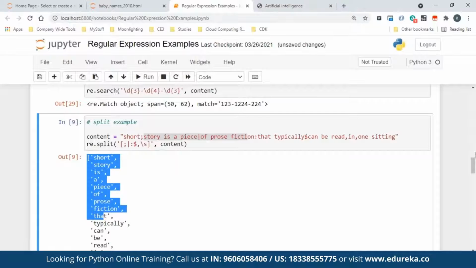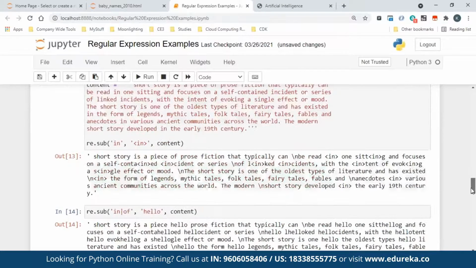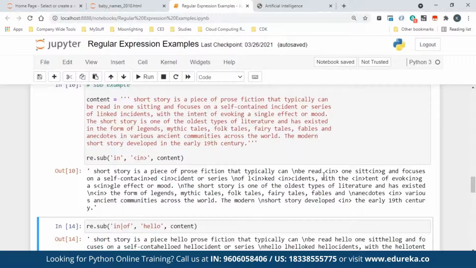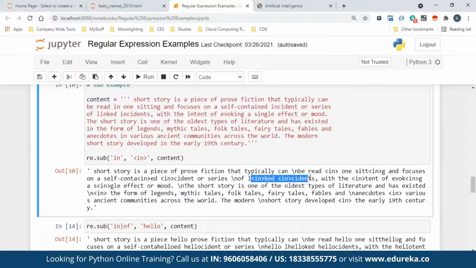Now coming to sub. What sub does is, sub means substitution. So let's say this is my string, and in that you want to replace in with less than in. There are a lot of ins you might see here, like for example, in, there is in here, like that. You want to replace all of these. So all you need to do is just say re.sub, whenever you match this particular string, just replace it with that. And when you run it, you can see wherever in is there, so sitting, SITTING, it replaced with less than in, greater than in. So you can see a lot of places it replaced. Whichever place you want, it automatically substitutes. It is similar to your sed command in Unix.